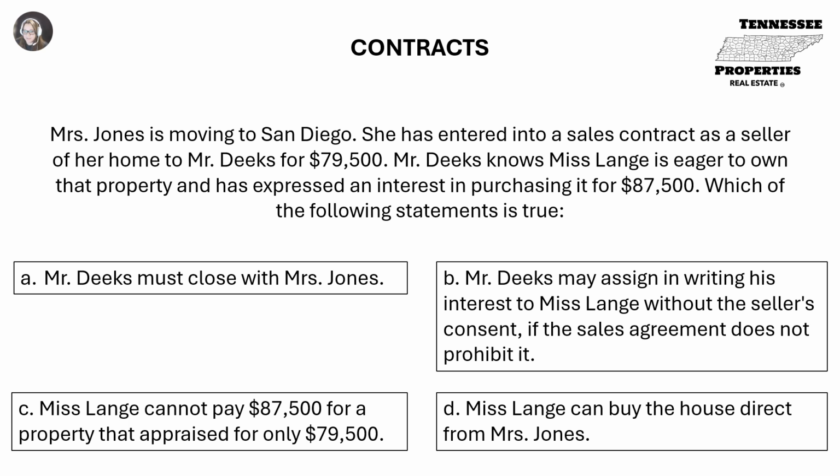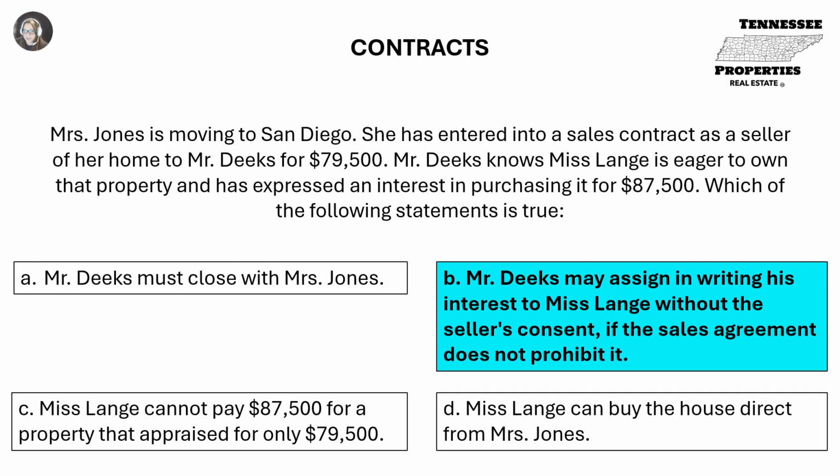A. Mr. Deeks must close with Mrs. Jones. B. Mr. Deeks may assign in writing his interest to Miss Lang without the seller's consent if the sales agreement does not prohibit it. C. Miss Lang cannot pay $87,500 for a property that appraised for only $79,500. Or D. Miss Lang can buy the house direct from Mrs. Jones. B. Mr. Deeks may assign in writing his interest to Miss Lang without the seller's consent if the sales agreement does not prohibit it.